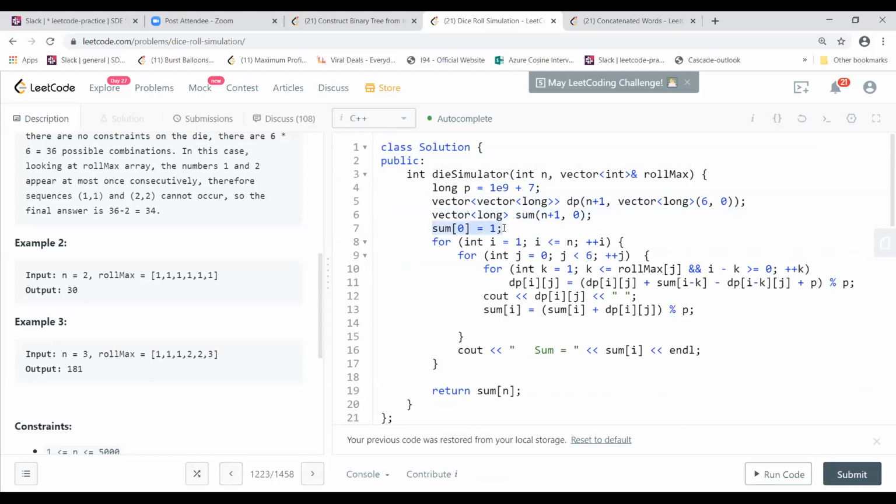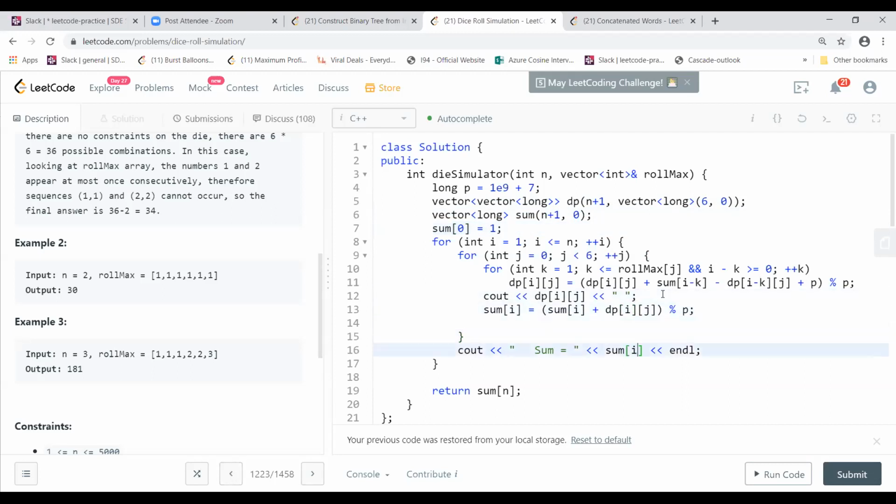Another array I'm using is sum. I'm just storing the number of sums happening for each and every level here, because this array will be the number of levels. So the base condition is n is equal to 0, it will be 1. Then I keep doing this for each and every one.